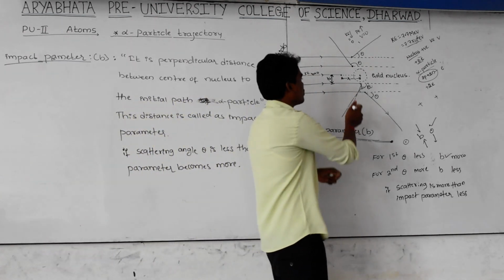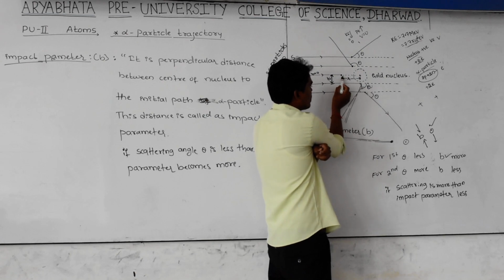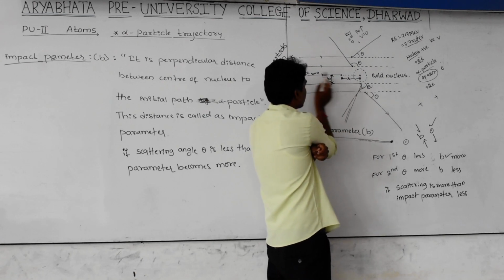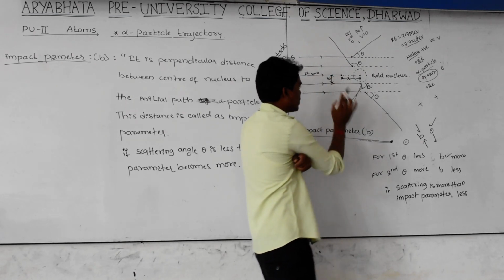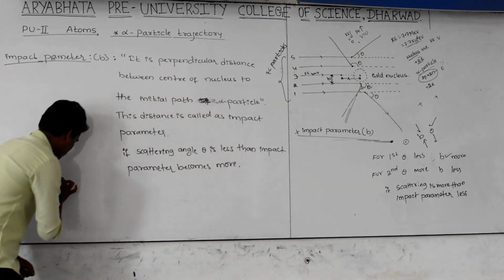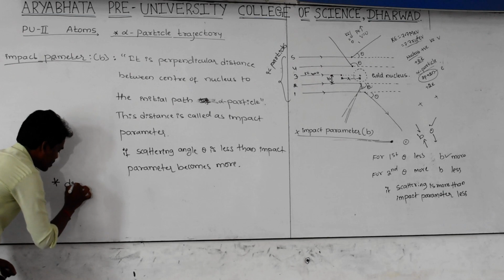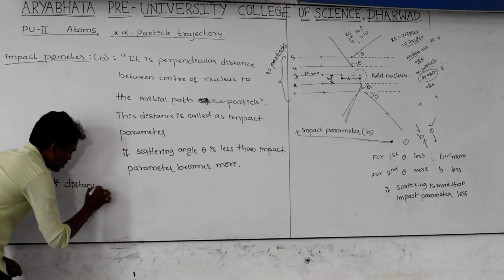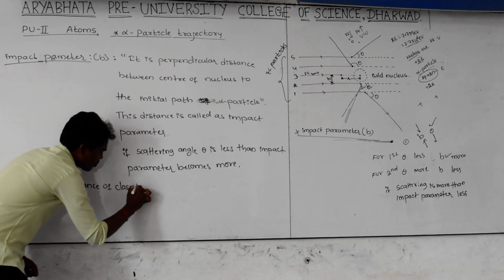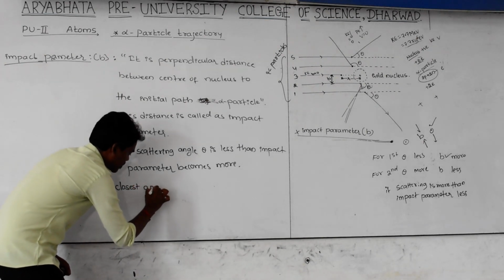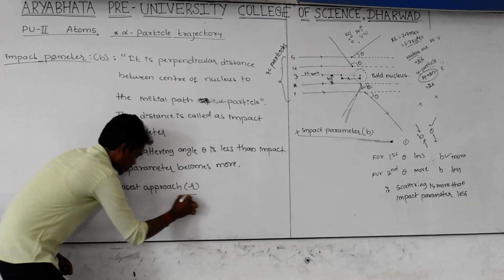Next, one more term is there, and this term is very important. This R, which applies to the third particle, is taken from the diagram. One more important word is distance of closest approach. The distance of closest approach is indicated in the diagram as R.